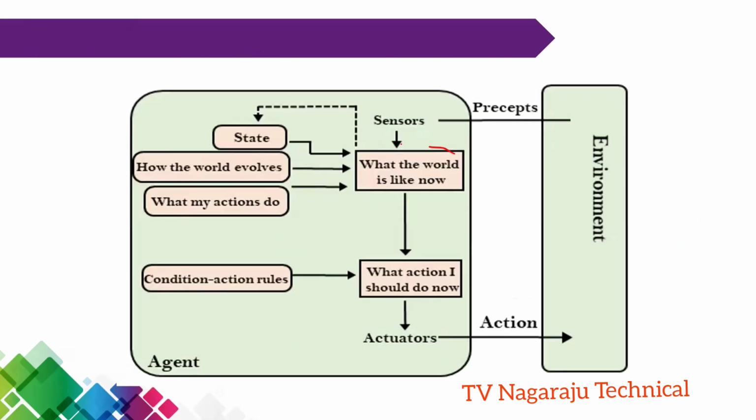Observe, once I receive the message through the environment, what are the things? What is the state? This is the model. What is the state? How the world evolves, what my actions do, all this information. Based on all this information, these actions are performed. You got it? Previously, these were not available in simple. In complex, all these operations are available. Based on this model only, I am doing a particular action in the environment.